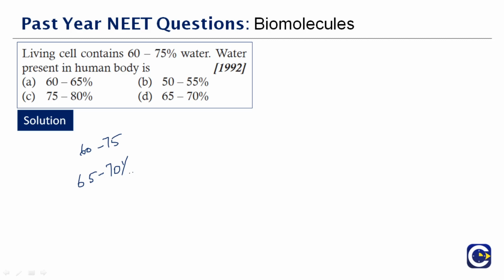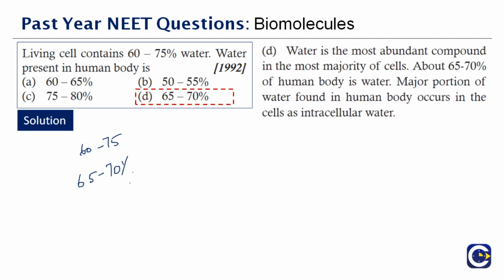See, water is very essential for any living organism, especially for humans. The highest range of living organisms depends highly on water. The water intake has to be at least 2 to 3 liters every day to sustain a healthy life. Therefore, you can understand how important water is. The human body constitutes about 65 to 70% of water. Therefore, the correct answer is option D.